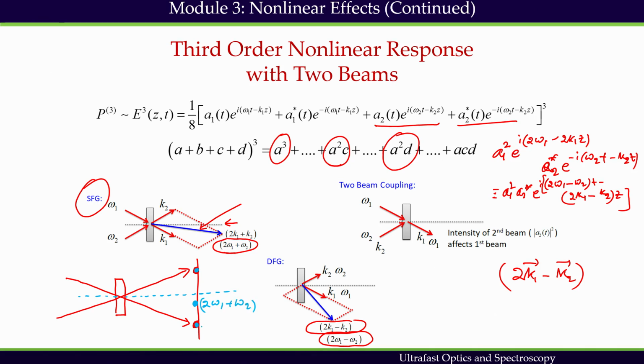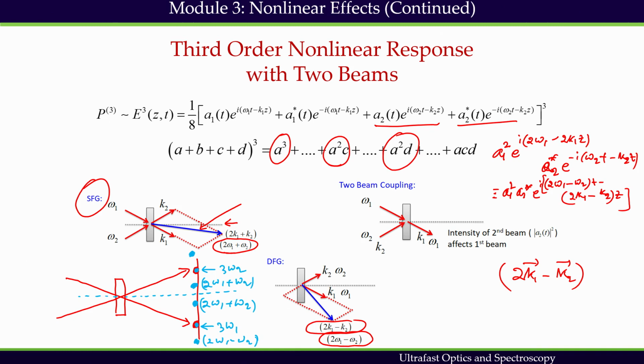So this blue is 3 omega 1 and this blue is 3 omega 2. I'll have two beams here and here, both of which are going to be 2 omega 1 plus omega 2. On the other hand, here we'll have one more beam and here we'll have one more beam. This beam is difference frequency generation, 2 omega 1 minus omega 2.